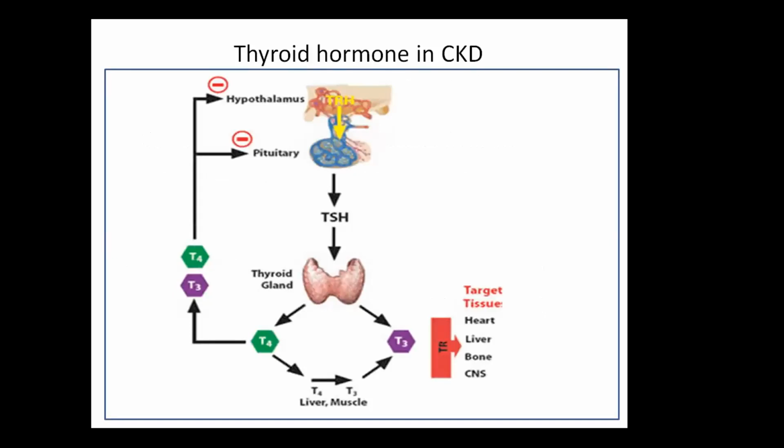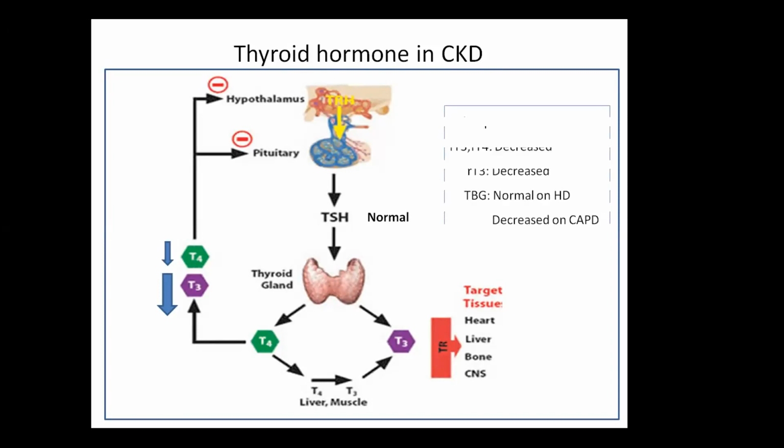Coming to the thyroid axis, in CKD, it is seen that there is a decrease in the levels of T4, but there is more decrease in the levels of T3 as compared to T4, and the free forms of these thyroid hormones are also diminished. But in spite of T3 and T4 being low, the TSH levels remain normal. Also, there is a blunted response of TSH to thyrotropin-releasing hormone. Other parameters are that, as mentioned earlier, free T3 and T4 decrease, the reverse T3 decreases, and the thyroid binding globulin is normal in patients on hemodialysis and decreased in patients on CAPD.